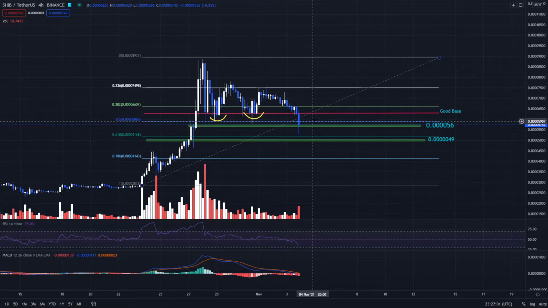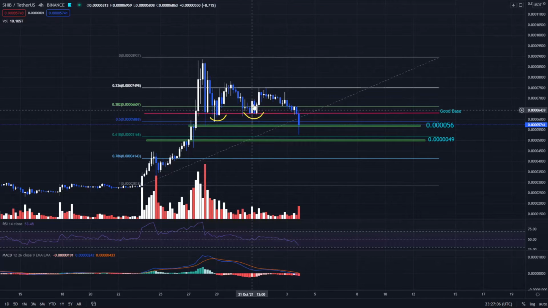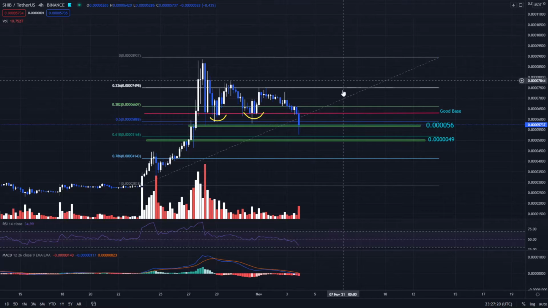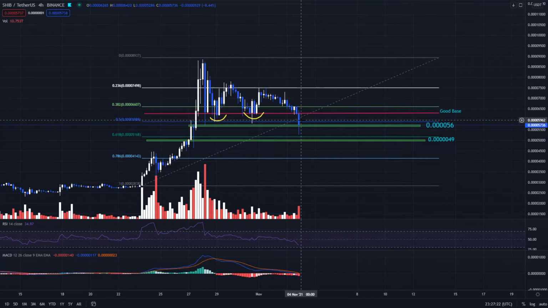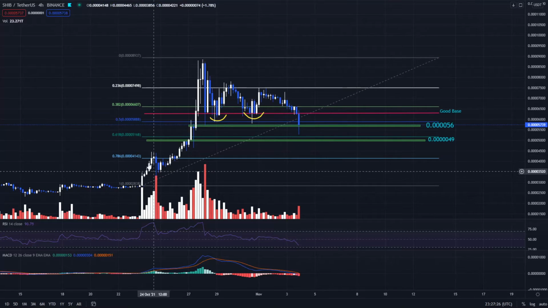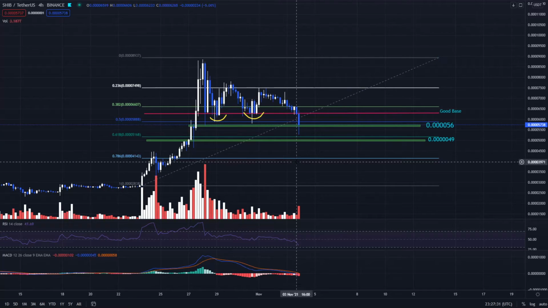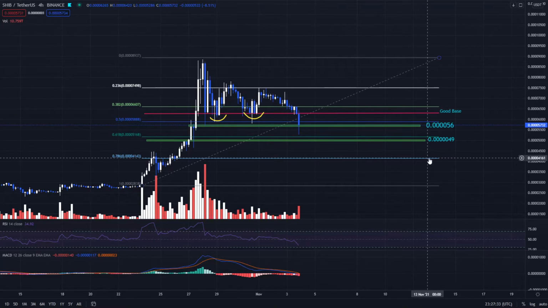If it moves a little bit sideways over here in this pattern, as you saw in this pattern, it moved sideways over here, then it pumped up over here. In the same way, if it makes a side pattern over here and enters back up again in the good base, then we are all set to go up to the next fib, which is around 0.74. But if it doesn't, then it is going to fall back to the second support zone. And the last support zone we are expecting is 0.41, this fib ratio.